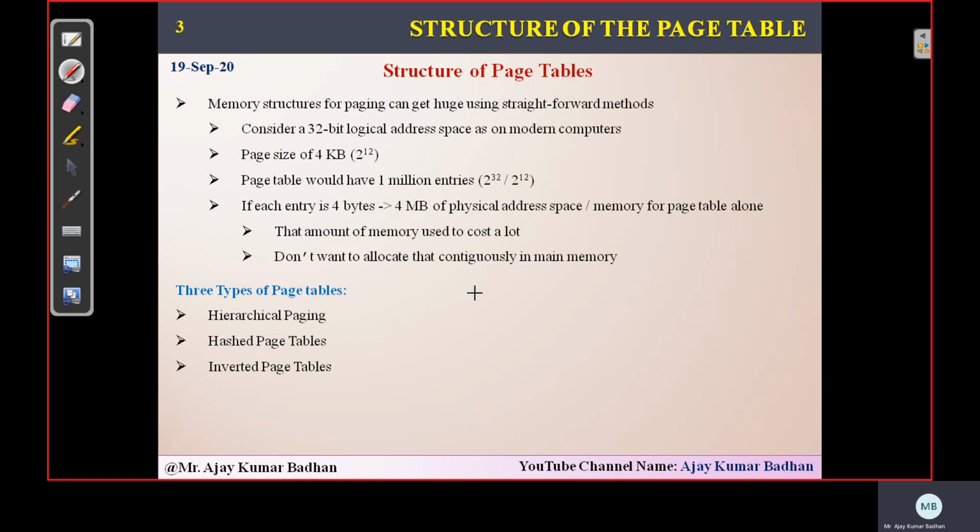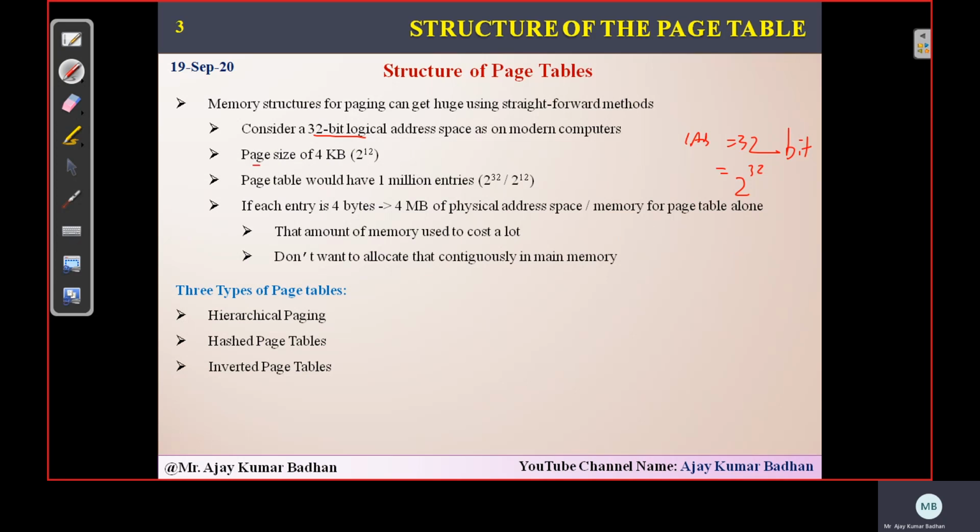Now let us take a small example here. We are taking a 32-bit logical address space. So how many entries we can provide is 2 to the power 32 entries in that particular logical address space.